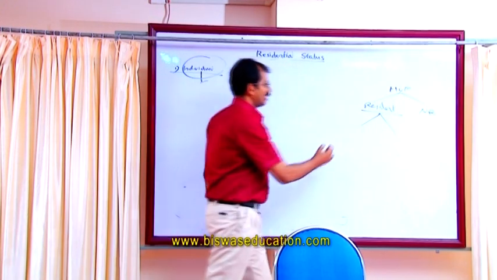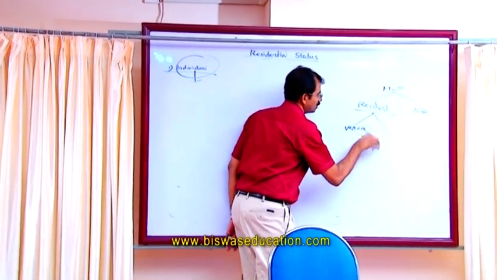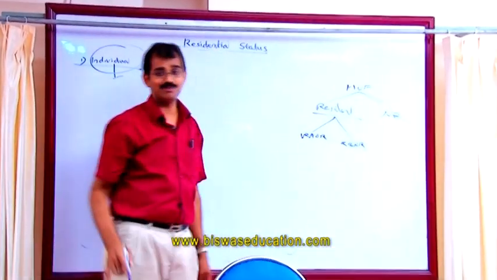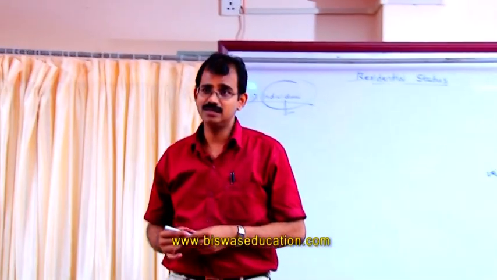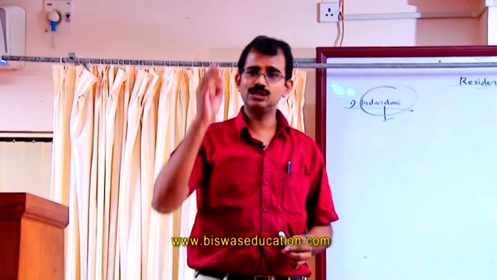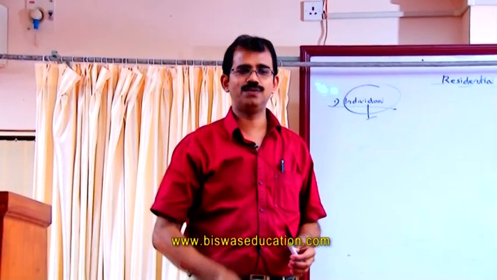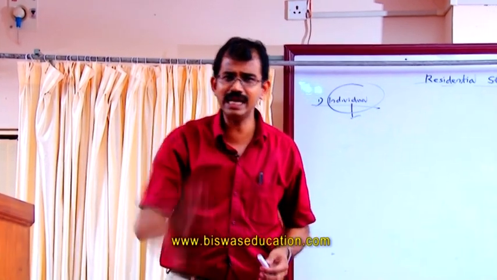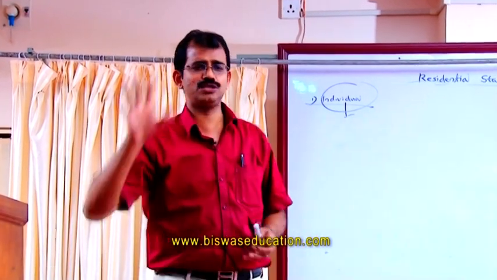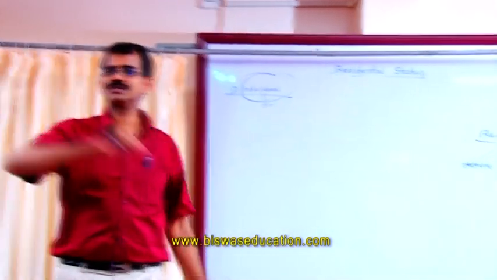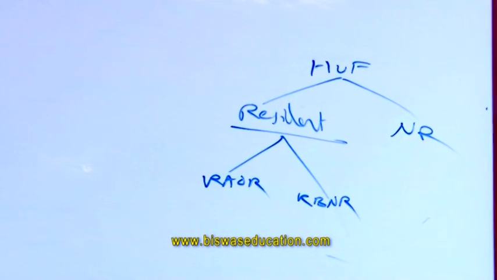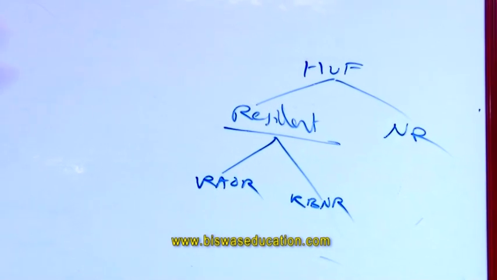The result will be resident and ordinarily resident, or resident but not ordinarily resident. One more thing you should note is that this type of analysis is made only in the case of individual and HUF. Only for individual and HUF, residents are further subdivided into resident and ordinarily resident and resident but not ordinarily resident.